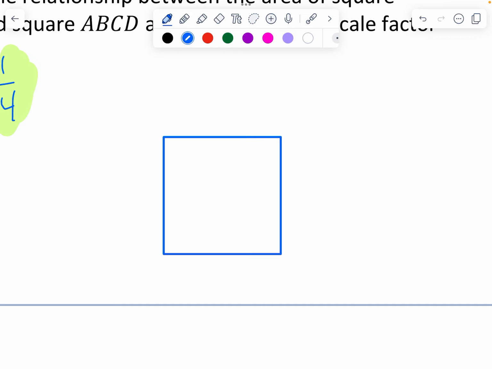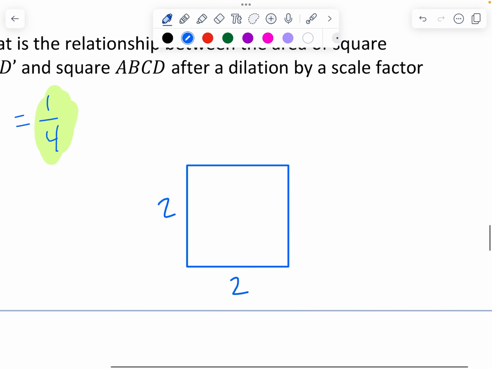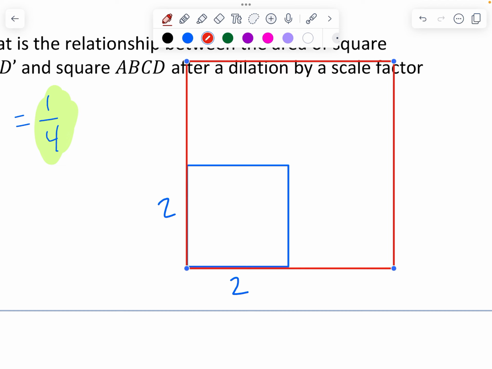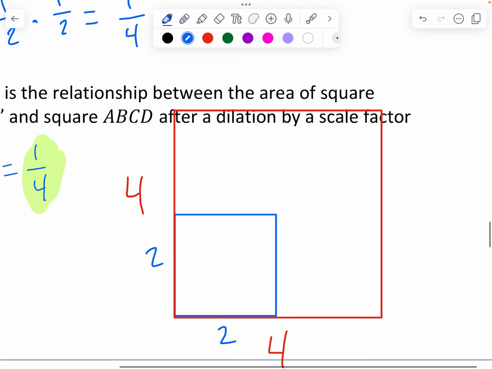So let's say this is a 2 by 2 square. And if you want to double all of its lengths, that means you're basically doubling 2 times. So this length down here became 4, this length became 4. How many copies of our original shape can we fit in here?